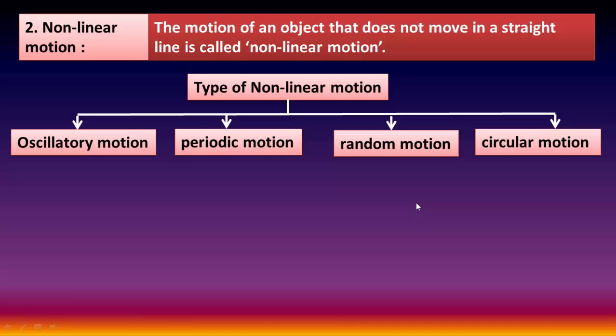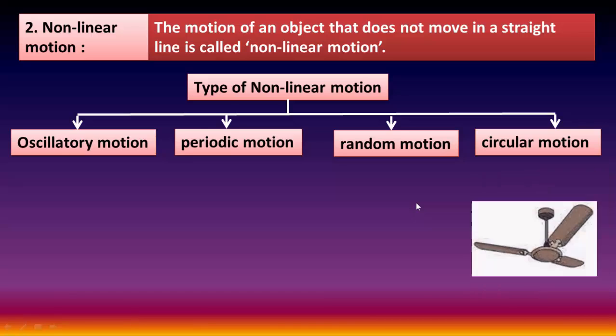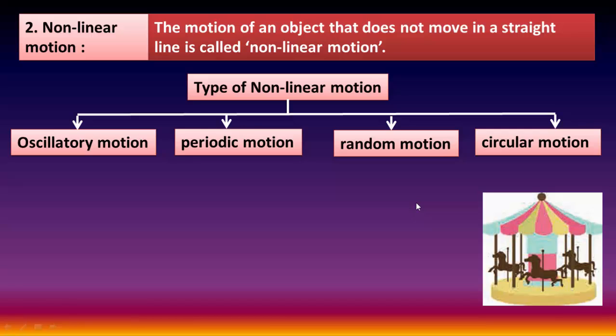The fourth type of non-linear motion is circular motion. Look at this picture. In this picture, the motion of this toy is circular. Again, the motion of a fan is also circular motion. Again, here we know very well about this. The motion of this object is also circular.